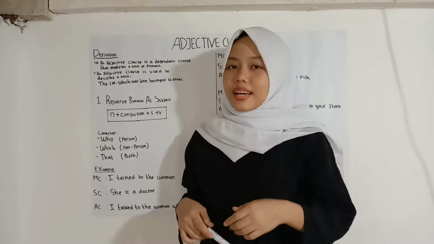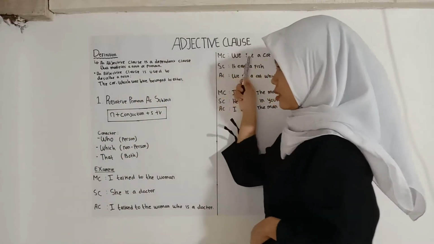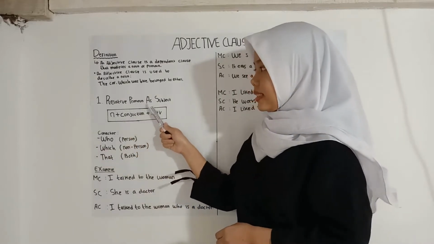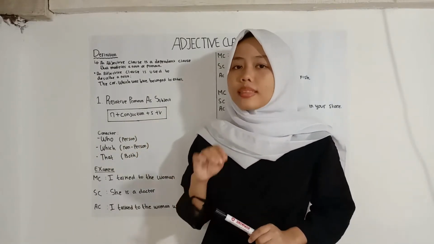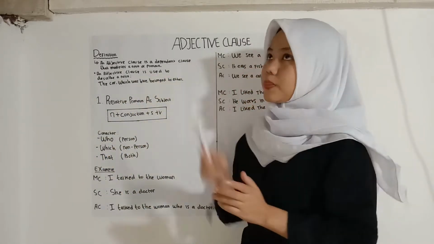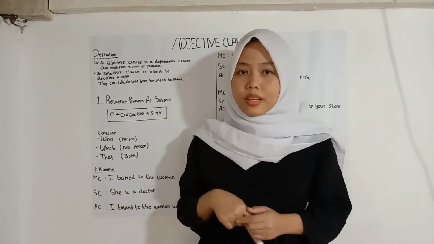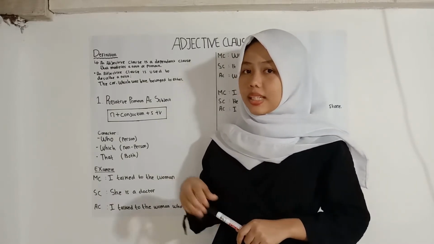Hello everybody! Today I'm going to explain about adjective clause and relative pronoun as subject. First, we must know the definition of adjective clause. Let me invite you to flashback about the meaning of adjective.